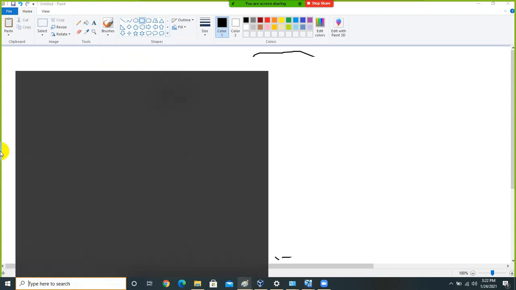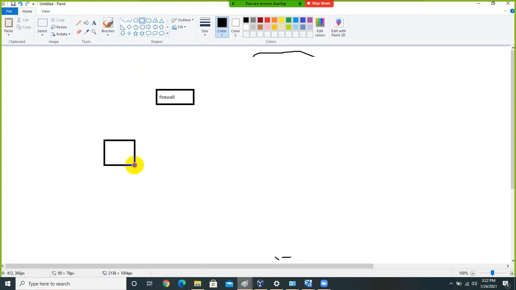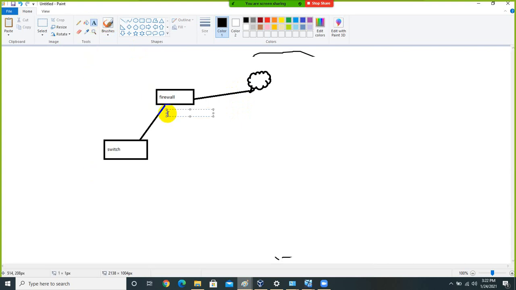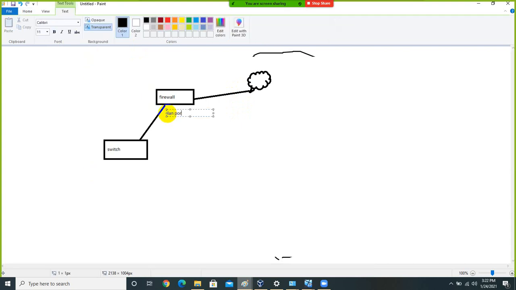This firewall is connected to my switch, like this, and this firewall is connected to internet. Suppose there is a DSL modem or whatever. So every firewall should have minimum two network adapters. One is LAN port and the other would be WAN port.